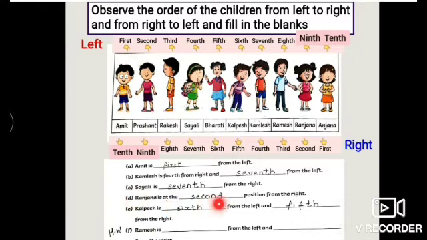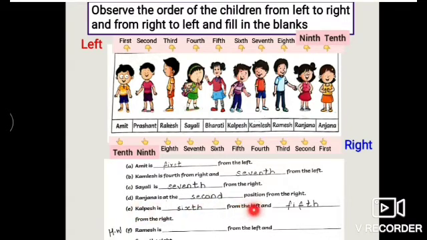Ranjana is at the dash position from the right. Here, where is Ranjana? Here. So from the right, first, second. Let's see from the left, which position she is standing. First, second, third, fourth, fifth, sixth, seventh, eighth, ninth. From the left, she is on the ninth position.